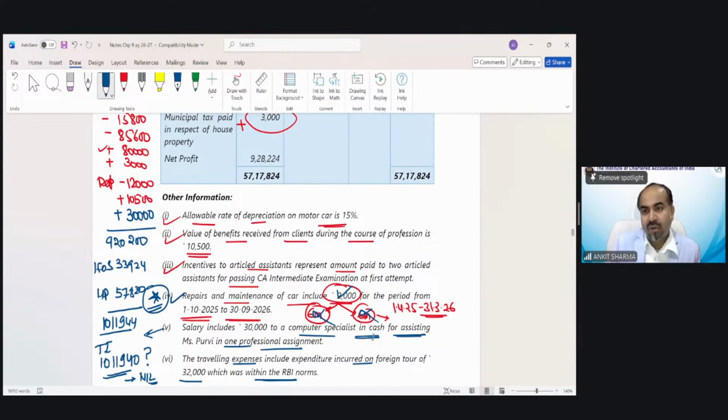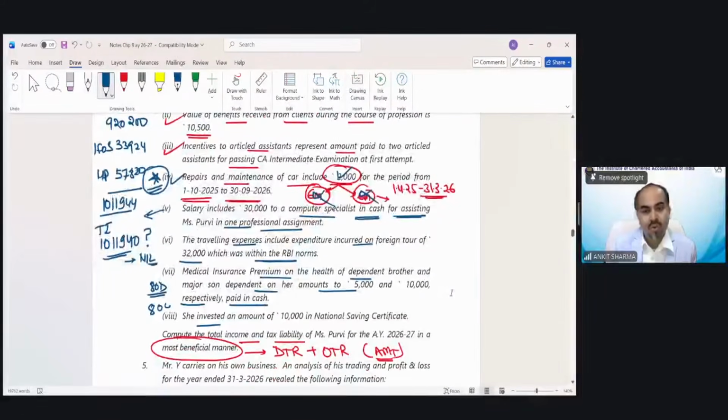Now, if we calculate the income in this scenario under the optional tax regime, we will take the GTI, which would be 10,11,944. Then we have to provide some deductions. You can see the 80D deduction, which was regarding medical insurance, cannot be provided in the optional tax regime also because the payment has been made in cash.